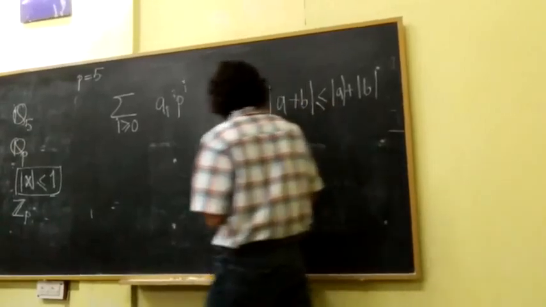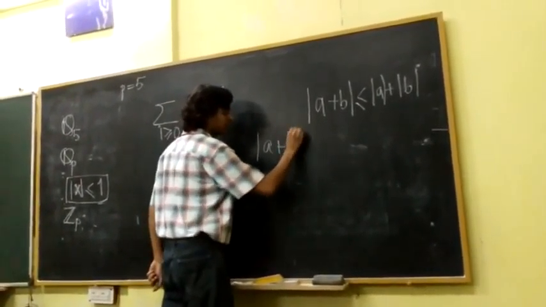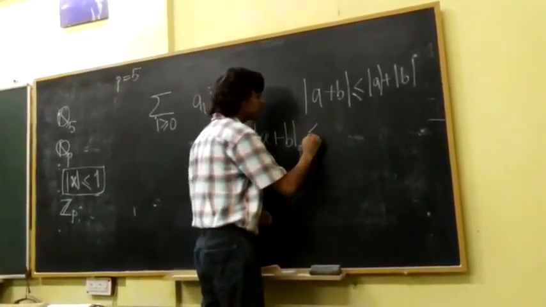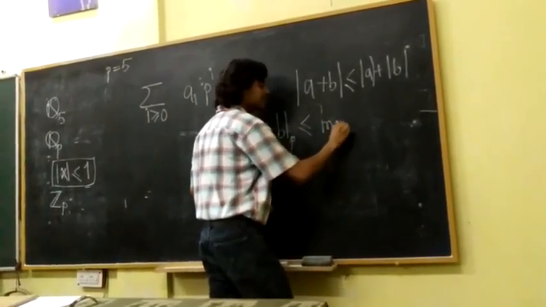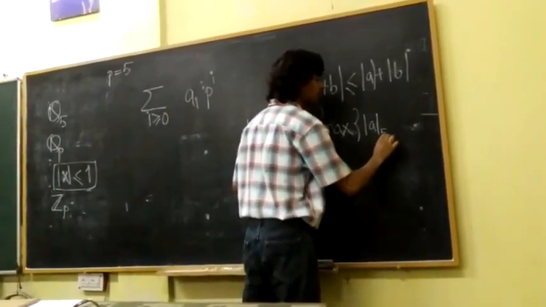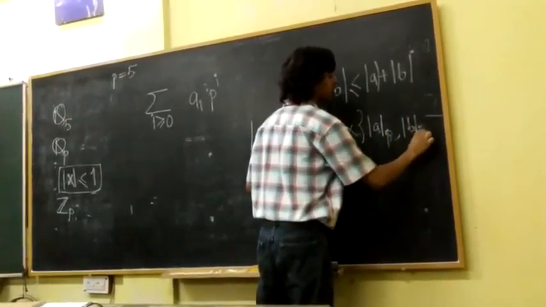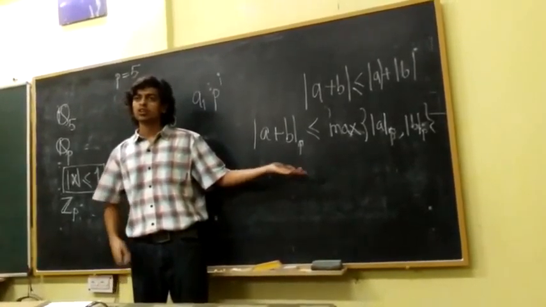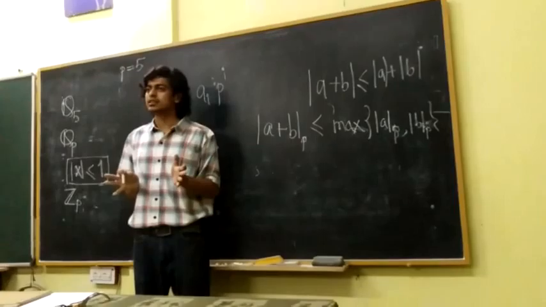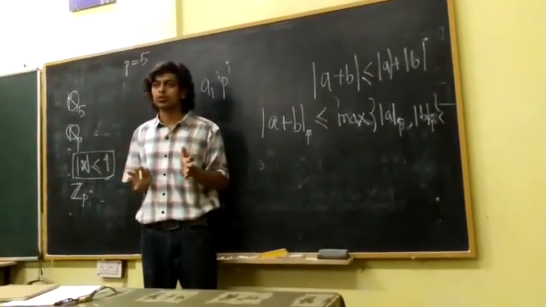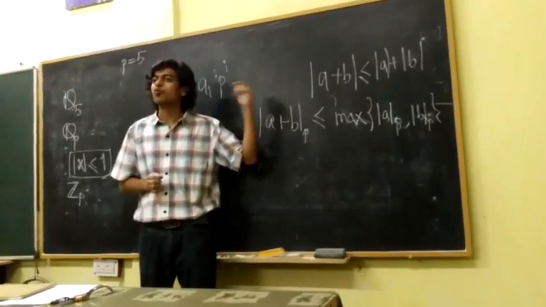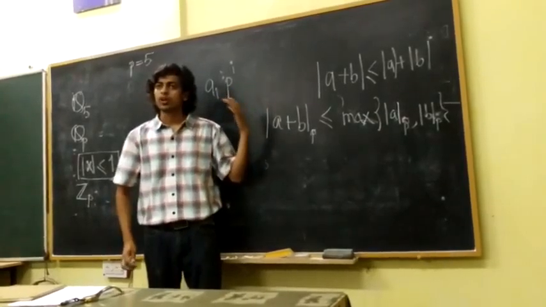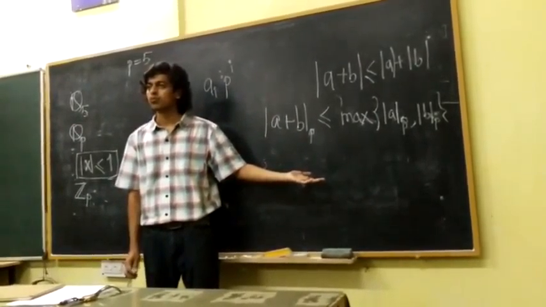What it satisfies, for every prime p, is that the absolute value of a plus b with respect to a prime p is actually smaller than or equal to the maximum of the absolute value of a and the absolute value of b. What this means is that if you add the two numbers, they can only decrease. It cannot increase in absolute value. It has to decrease from at least one of them. It might be equal to one of them, but it cannot be more than both of them.